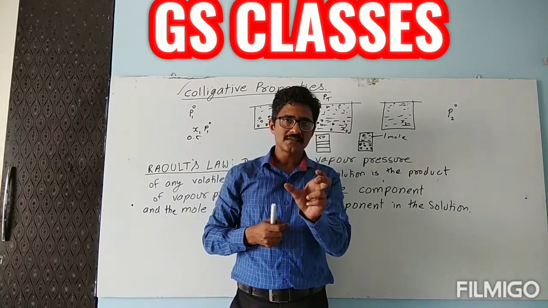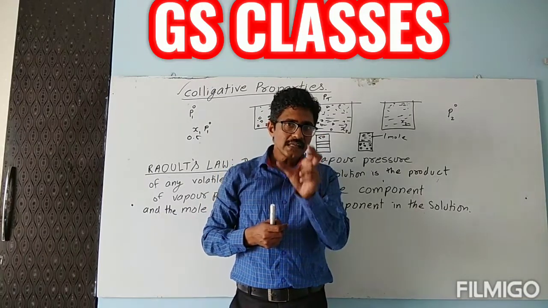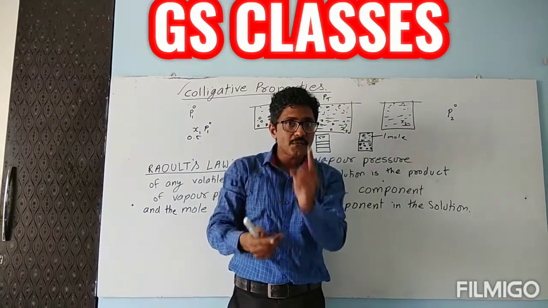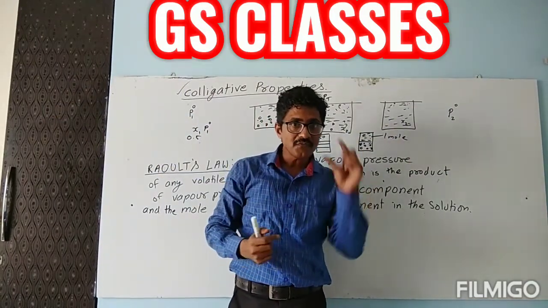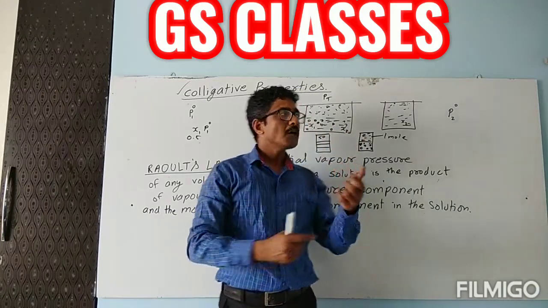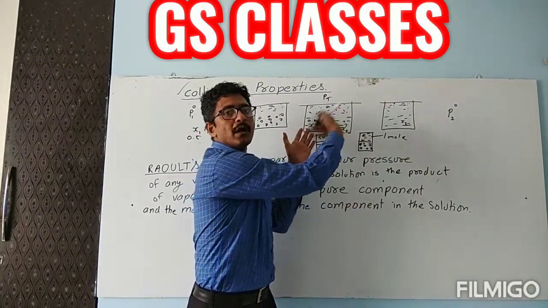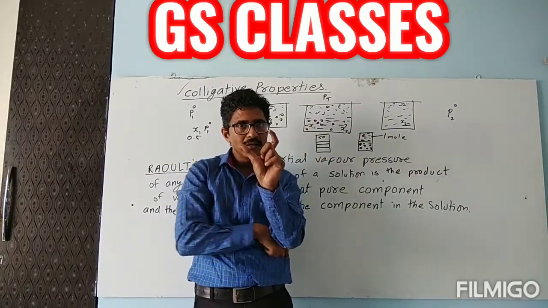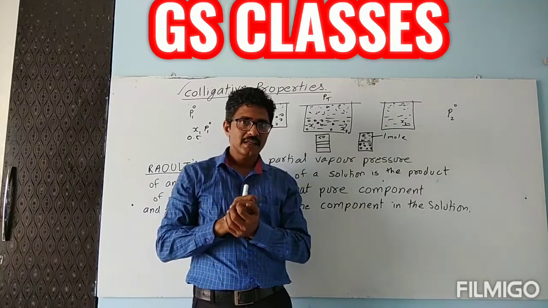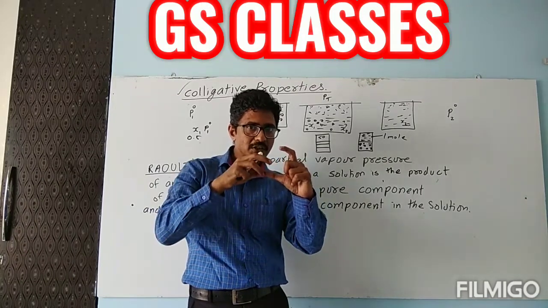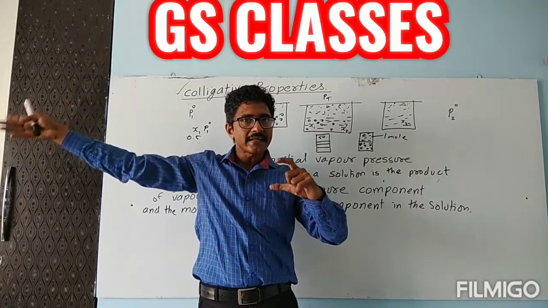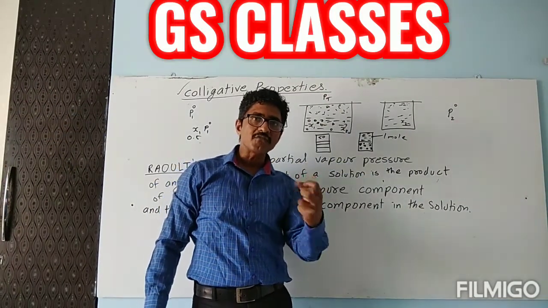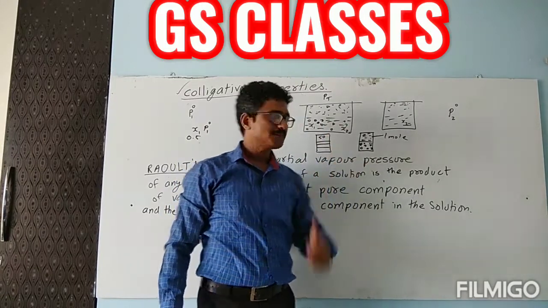So children, when you talk about a large number of things, but when you discuss for one, then it becomes a fraction. Of course, I may be having 10 mole, 20 mole, 100 mole, whatever. But when we discuss for 1 mole, then it becomes a fraction. If every 1 mole is containing this much, then 10 mole will contain how much, that I can easily calculate. Hence, we talk in terms of mole fraction.